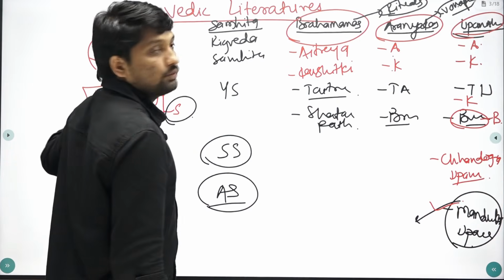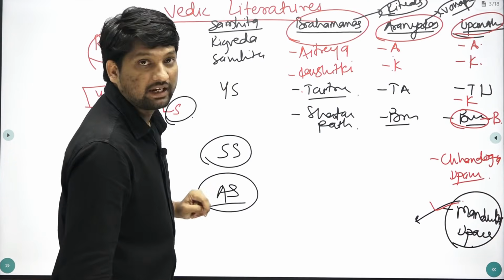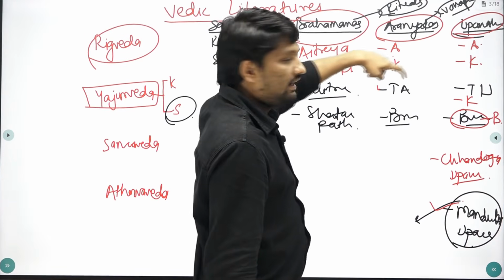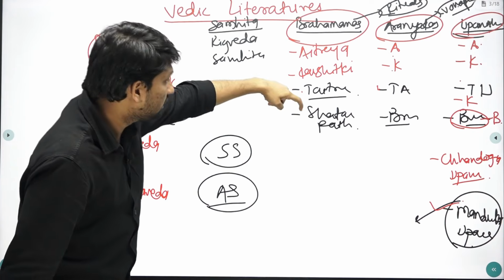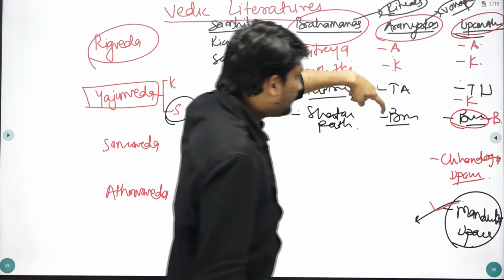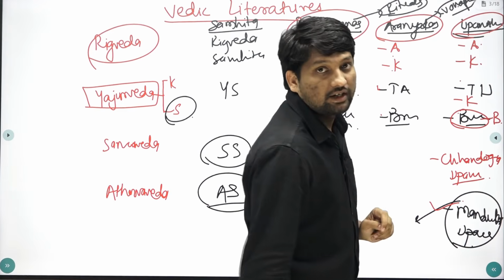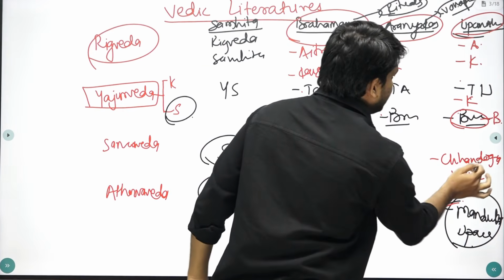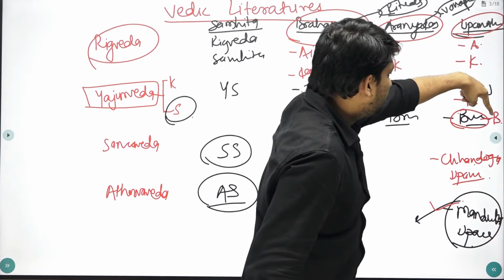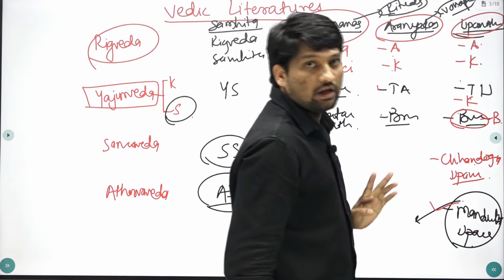For Krishna Yajurveda, remember Taitreya Brahmana, Taitreya Aranyaka and Taitreya Upanishad. For Shukla Yajurveda, remember Shatpad Brahmana, Brihad Aranyaka and Brihadaranyaka Upanishad. Then remember KBC: Katha Upanishad, Brihadaranyaka Upanishad and Chandogya Upanishad.